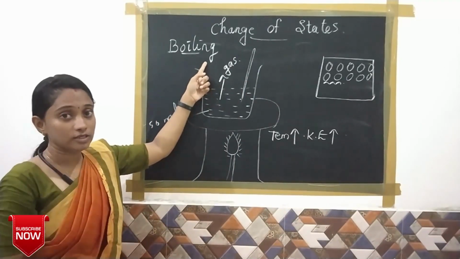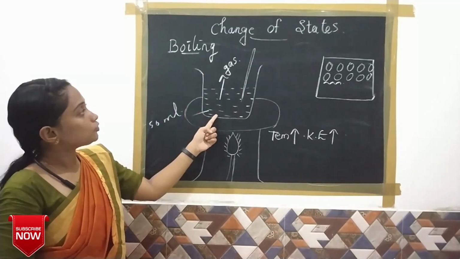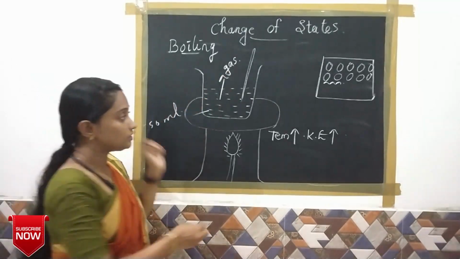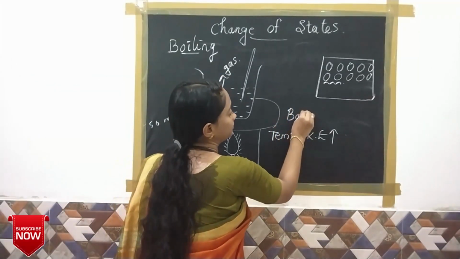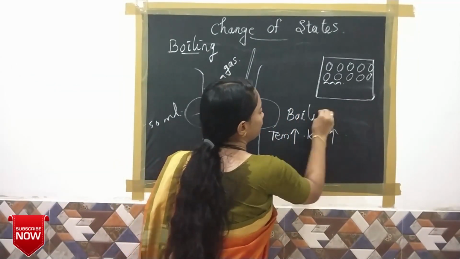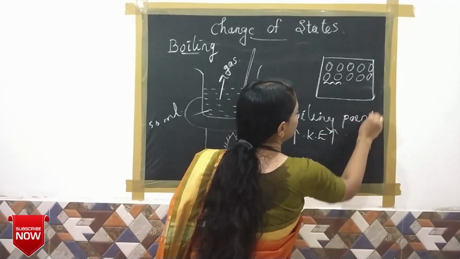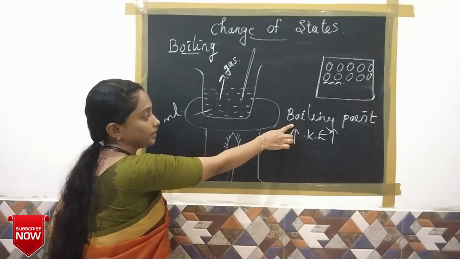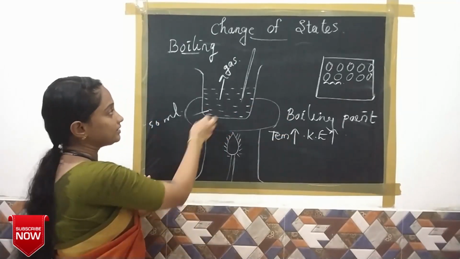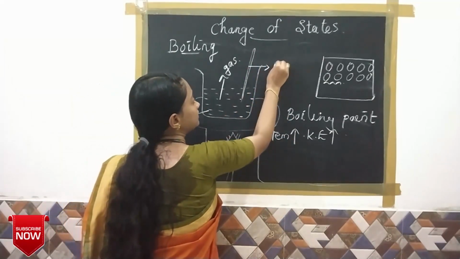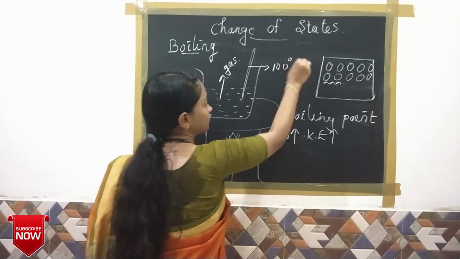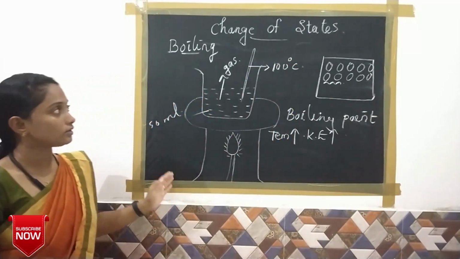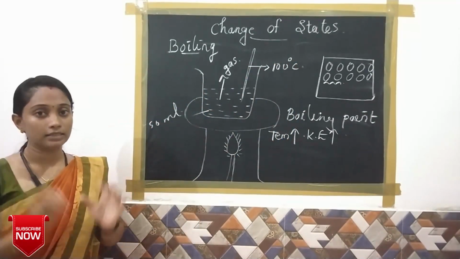The temperature at which a liquid substance is converted into gas is named the boiling point. So we can say the boiling point of water is 100 degrees Celsius.